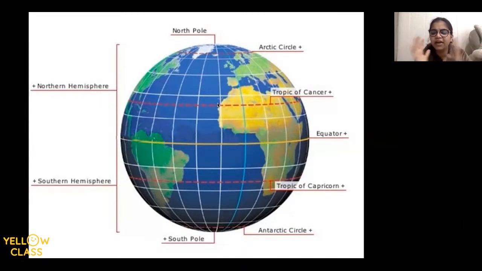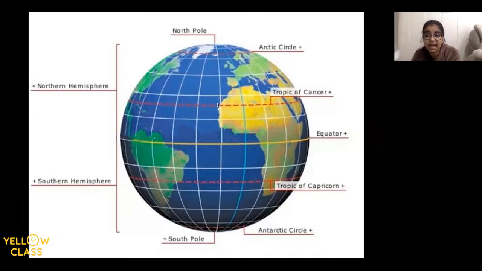Now, when we see our Earth, can you see some lines going from east to west, horizontal? Yes, we can see lines like these, the white lines on Earth. And then we can see some lines which are coming from top to bottom, north to south. Let me just correct here. This right top here is the north and the right down here is the south. So there are some lines which are joining the north and the south, and there are some lines which are running horizontally.